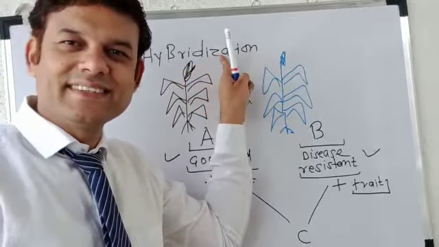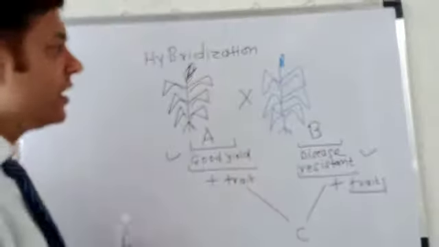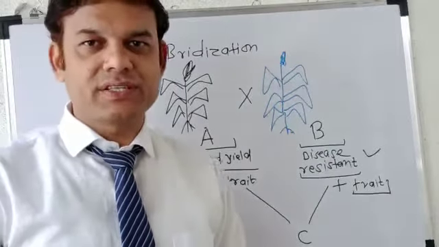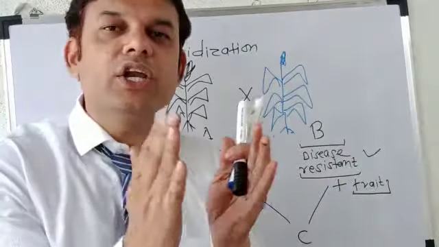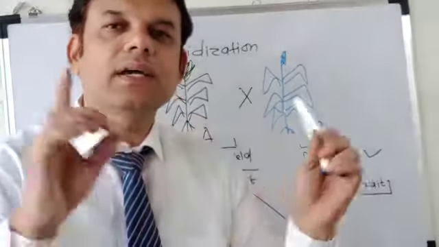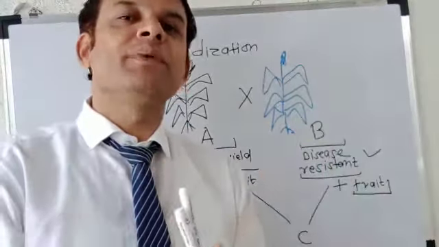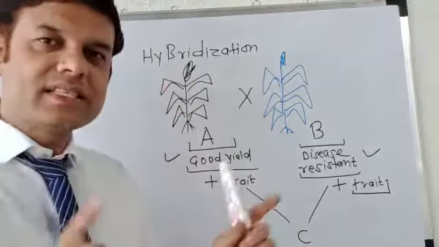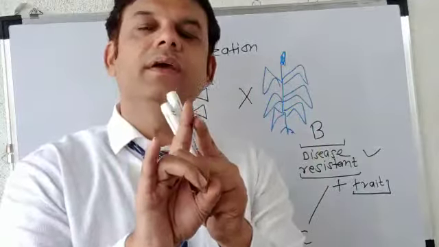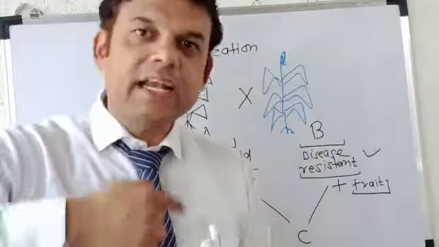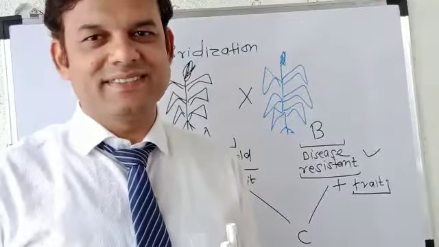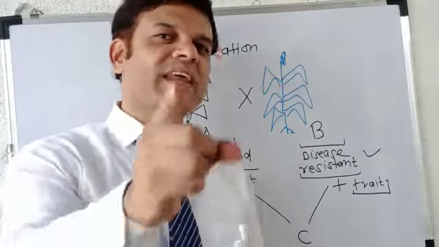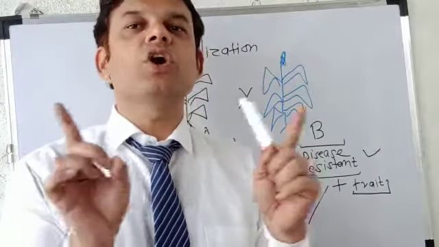By hybridization. So what we are going to do in hybridization, we are going to cross two or more parents with the desirable characteristics, and we are going to make a new offspring which will have the characters of both the desirable parents. And thus the new variety produced in this case, the C variety, produced by crossing A and B, is called a hybrid plant, and this entire program is called hybridization. So student, have you got at least the idea what we are going to do in hybridization? Very nice. So hybridization means crossing of two plants.